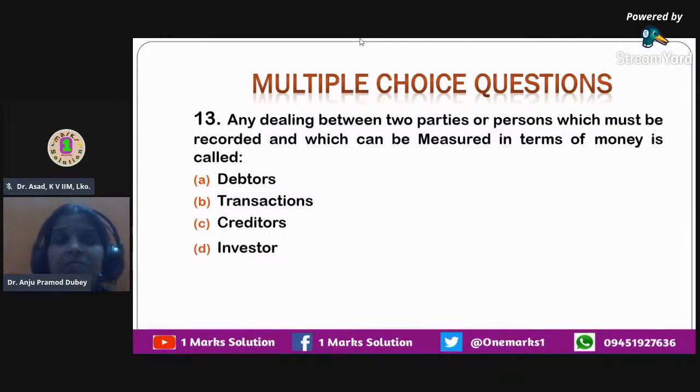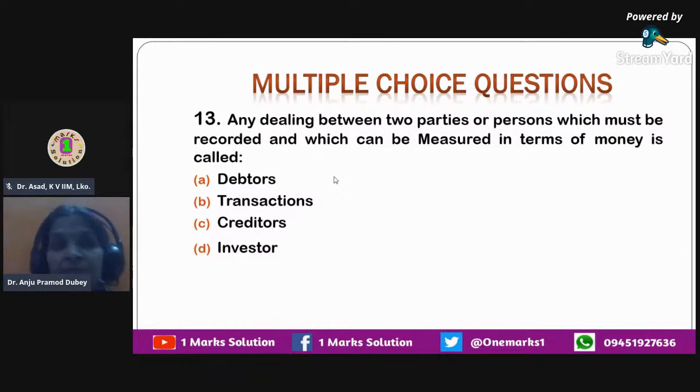So the right answer is, it's talking about the dealing. It is not talking about any party, any specific person like debtor, creditor, or investor. It is talking about dealing. So when we talk about dealing, we do have transactions where dealings are involved. Anytime there is a dealing between two parties or persons, which must be recorded and can be measured in monetary terms, it is called a transaction.